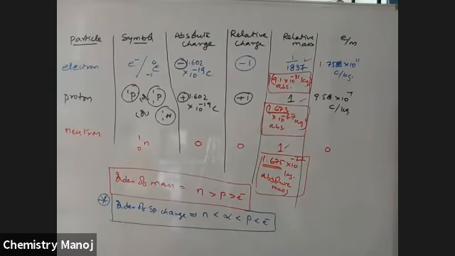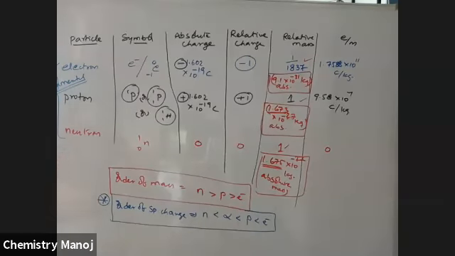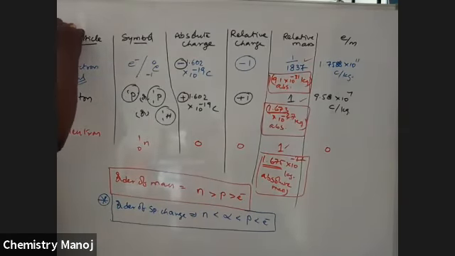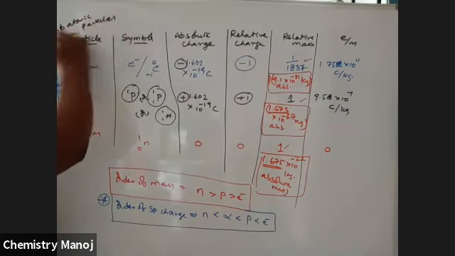So on your board, some values are there. All these values are very, very important. These three particles are collectively called fundamental particles of the atom. That means the atom contains electrons, protons, and neutrons. These are all nothing but subatomic particles.